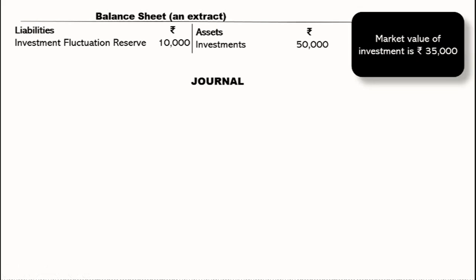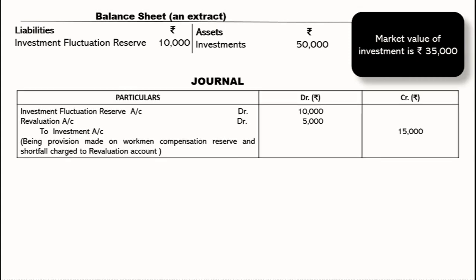Yes, of course, the revaluation account, because that is a nominal account which you are going to maintain during this reconstitution of a partnership firm. Out of 15, 10 will be taken care of by investment fluctuation reserve, and the rest of the loss will again be taken care of by revaluation account.